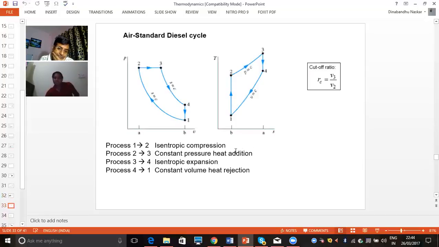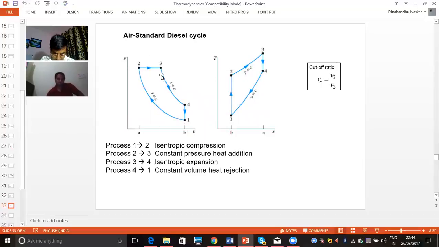The same thing I represented in the PV diagram like this, you can see here. From 1 to 2, compression is happening isentropically, so 1 to 2 is the isentropic compression. 2 to 3 is the constant pressure heat addition. In the earlier case, the Otto cycle, it was constant volume. Now it becomes constant pressure. You can see here this is the pressure line, so the pressure does not change from point 2 to 3. Coming to the 3 to 4 process, again this is the expansion, the isentropic expansion, and 4 to 1 is the constant volume heat rejection.